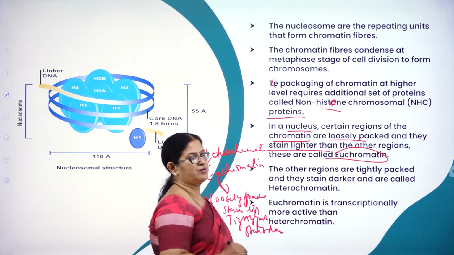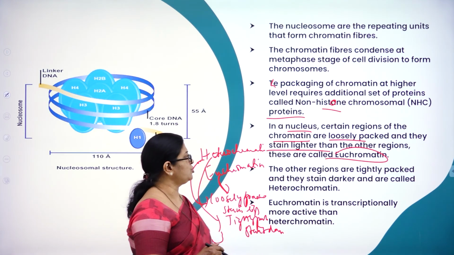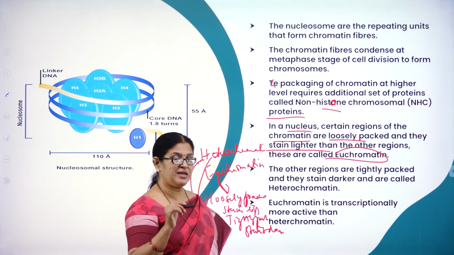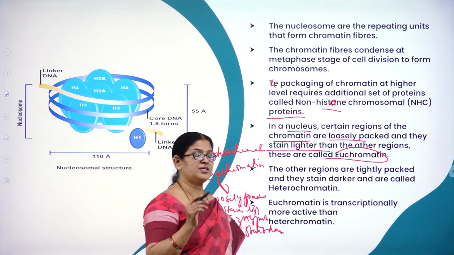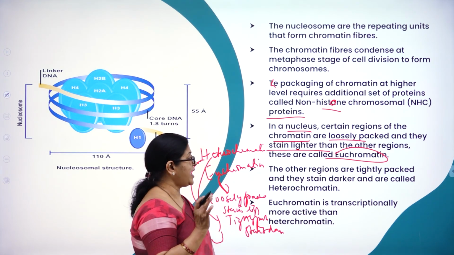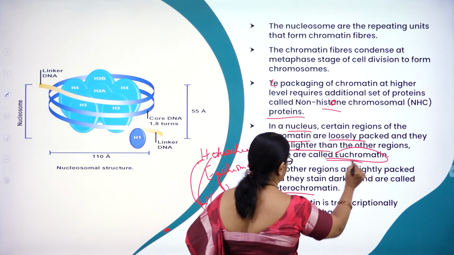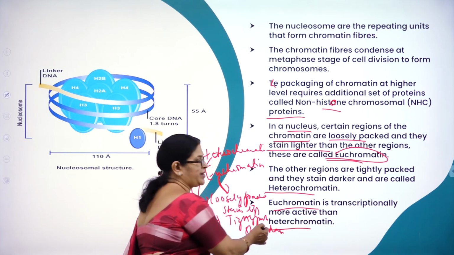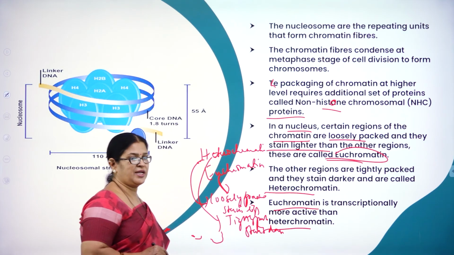This is a very important question which is asked in the exam. Differentiate between heterochromatin and euchromatin. So what is euchromatin? Those are the regions which are loosely packed and stained lighter. What is heterochromatin? Those are the regions which are tightly packed and they stain darker. So these are very important terms. Then euchromatin is transcriptionally more active than heterochromatin. So which is more active? Euchromatin is more active than heterochromatin.